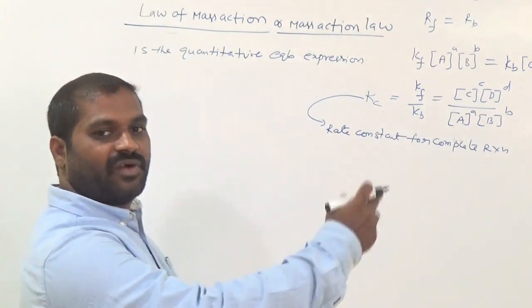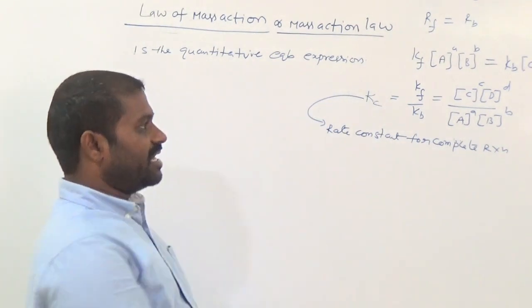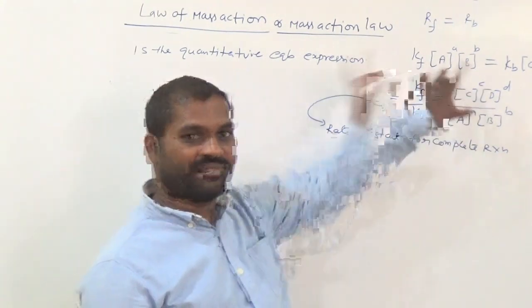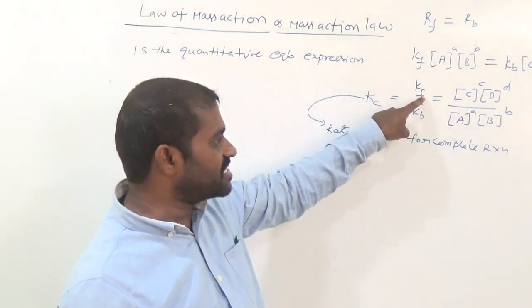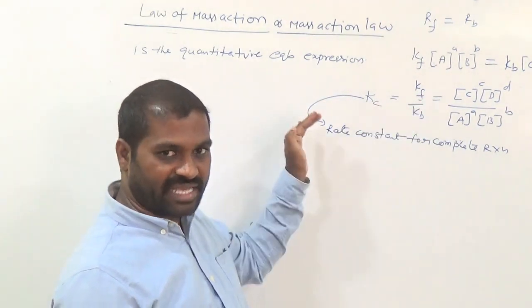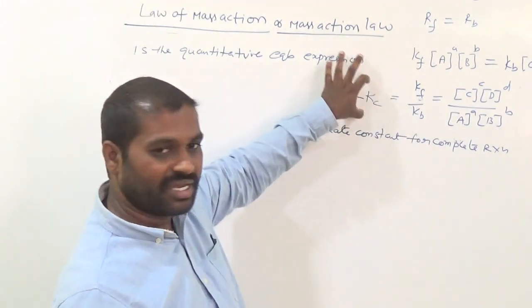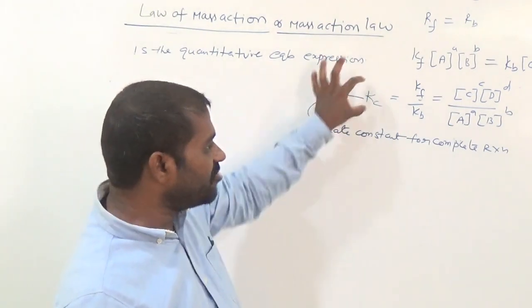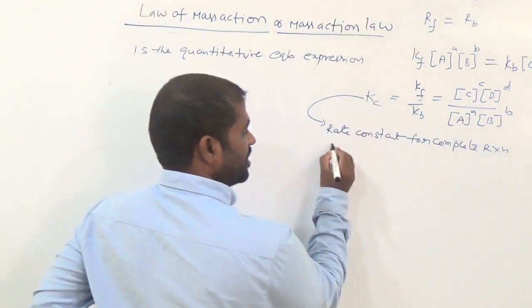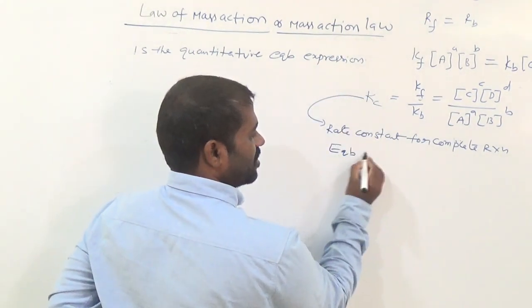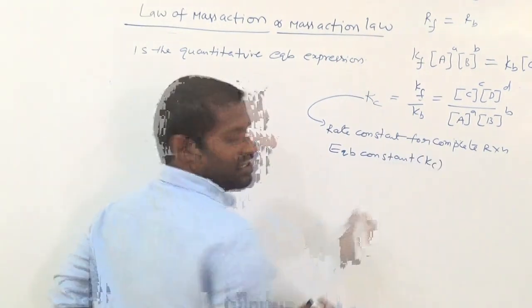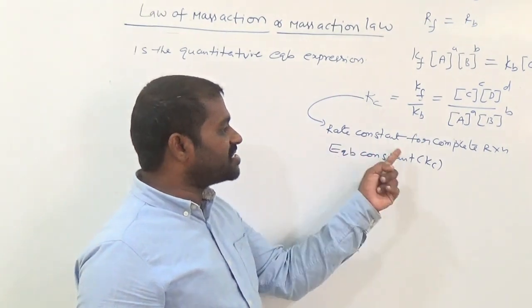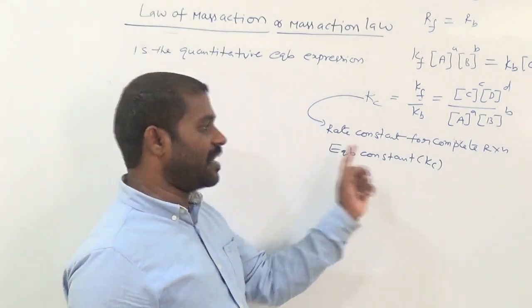That means rate of forward and rate of backward. Here we have two reactions in this concept. One is forward, another one is backward. So now this is rate constant for forward reaction. This is rate constant for backward reaction. Now this is equal to Kc, where Kc means equilibrium constant, also we call it equilibrium constant Kc. And it is also rate constant for overall reaction or for complete reaction.